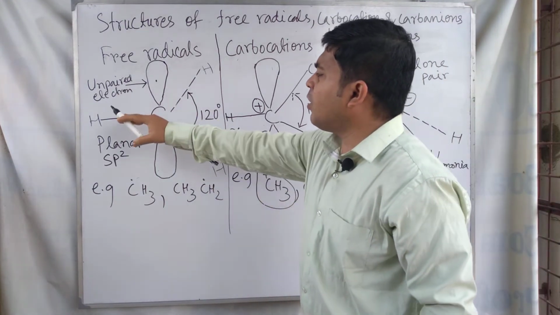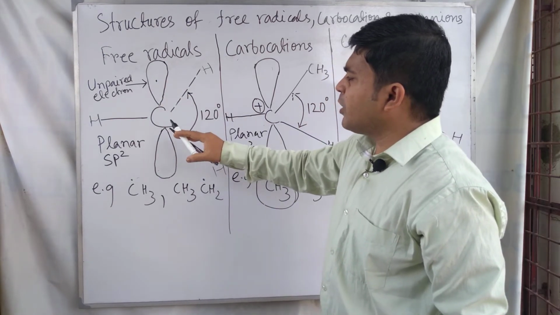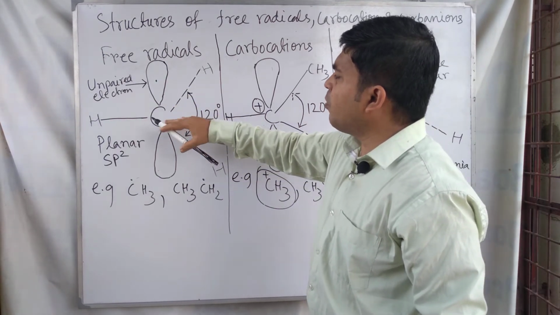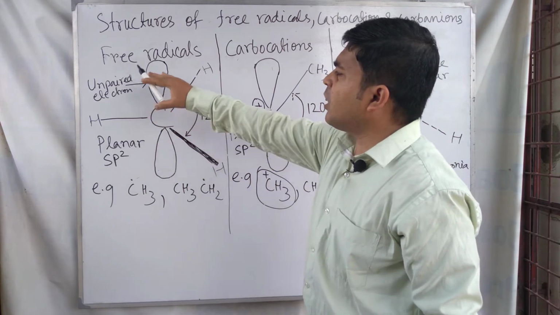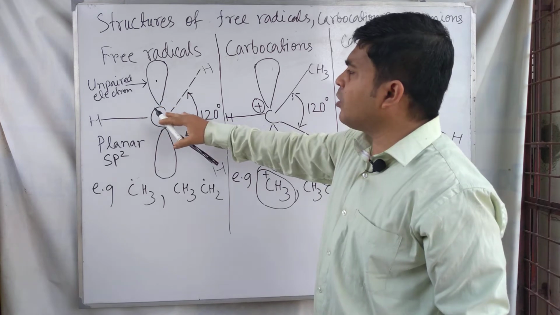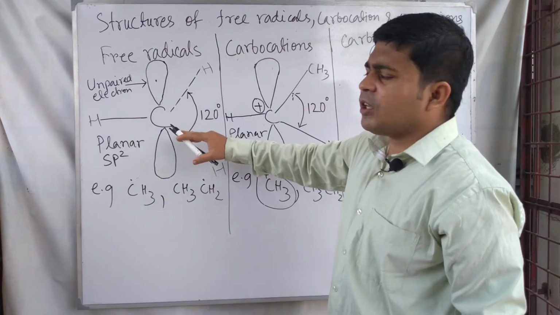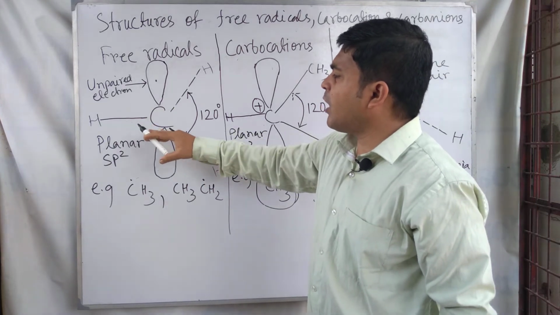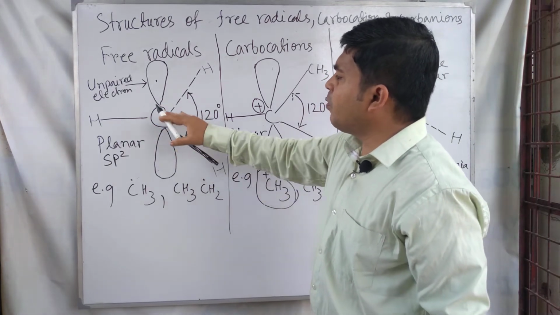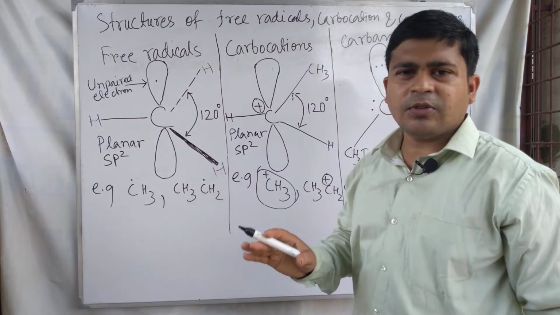So with the coplanar hybridized orbitals, the unhybridized orbital which is occupying one electron lies at a right angle to them.